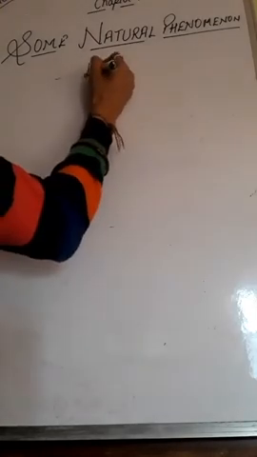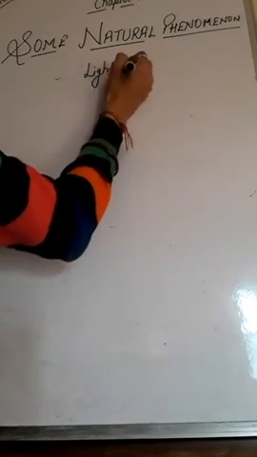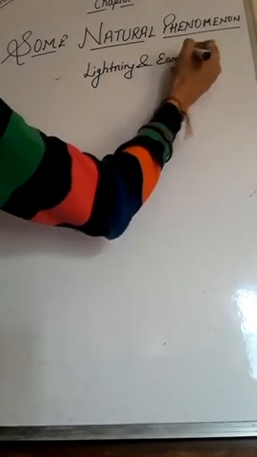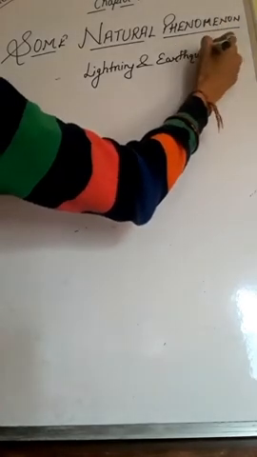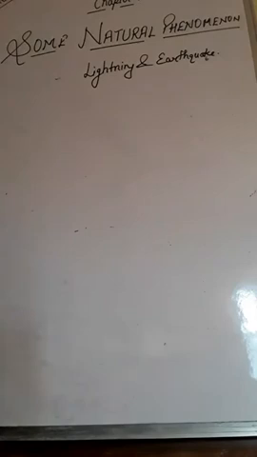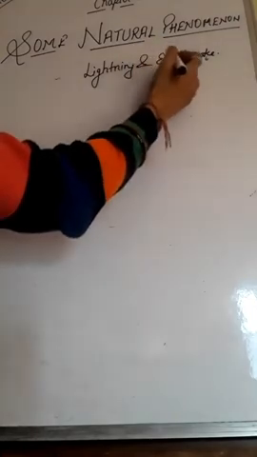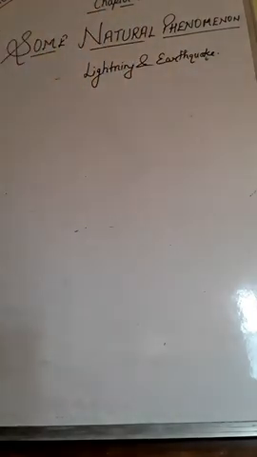So today we are going to start with our next chapter, that is chapter number 15, and the name of the chapter is Some Natural Phenomena, right? In this chapter we will discuss some natural phenomena like lightning and earthquakes, which are naturally occurring, and also the measures to be taken to minimize the destruction caused by these phenomena. So, let us take a look at some important points discussed in this chapter.